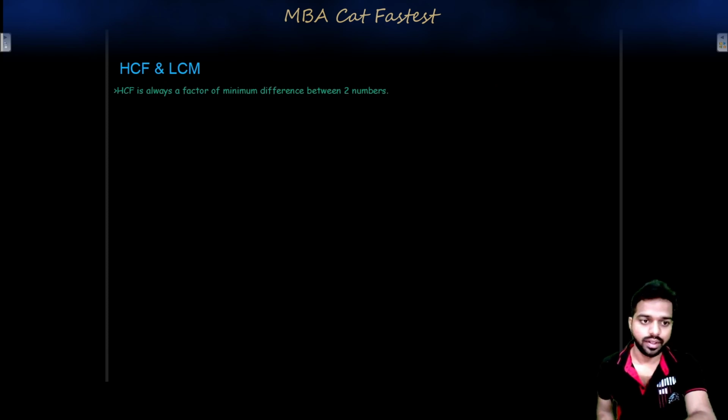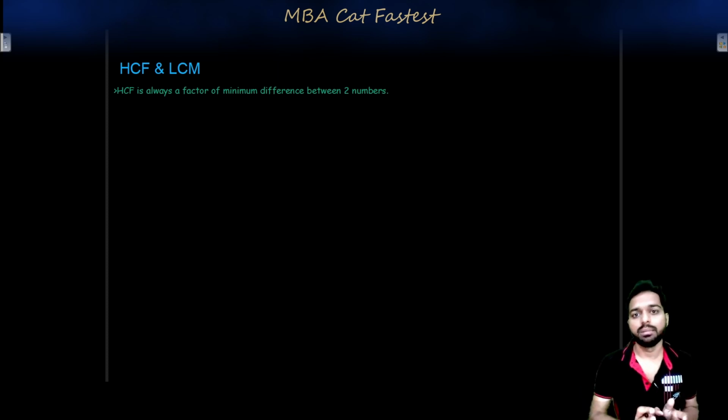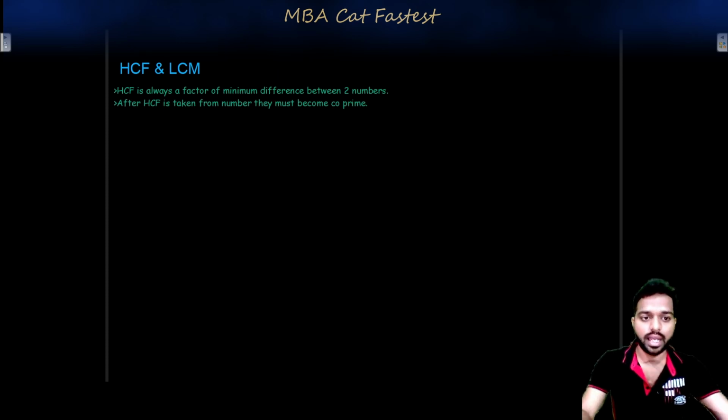HCF and LCM. HCF is always a factor of the minimum difference between two numbers. See, if you want to find HCF of two numbers, three numbers, or n numbers, you first figure out which two numbers have the minimum difference, and the HCF of all those n numbers would be either the difference or a factor of that difference. Okay, so this will help to save your time.